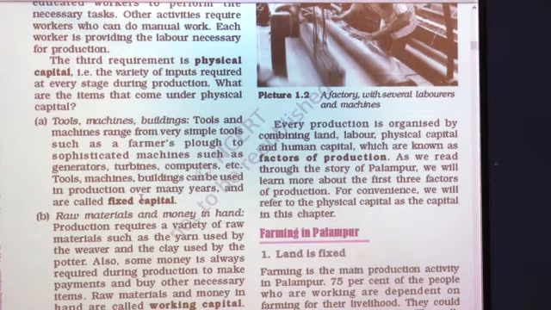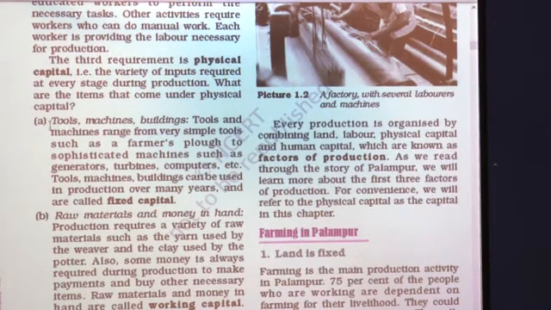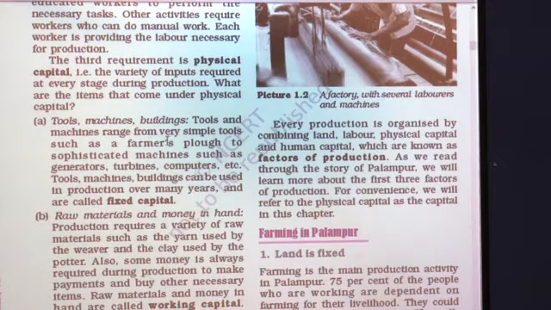For production we require machinery, buildings, tools, sometimes a capital amount, and sometimes raw material. All these inputs are important in production, required at every stage. First, tools, machinery and buildings are all fixed capital. When we purchase these tools, machinery and buildings for production, we do not change them again and again, so it is called fixed capital.